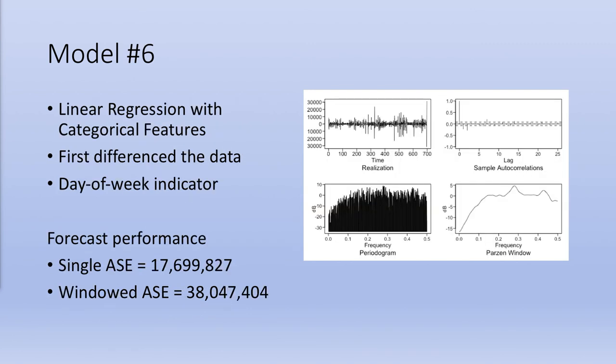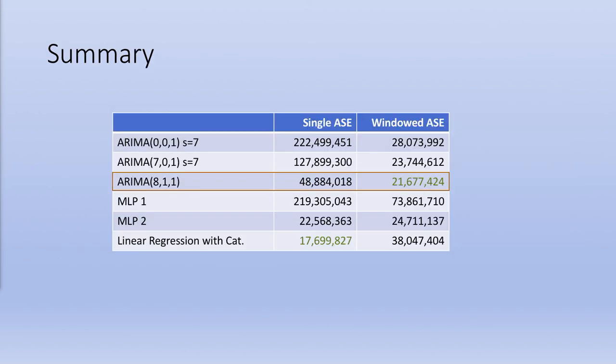So our final model was a simple linear regression model with categorical features. Since we saw that wandering behavior, we used the first difference data, but used a categorical day of the week indicator variable. The residuals are shown here and look similar to what we saw previously, failing to model out all that signal, but we saw great performance when testing on just the December 2019 data, and it's pretty good for such a simple model. Here's a summary of the model performance.